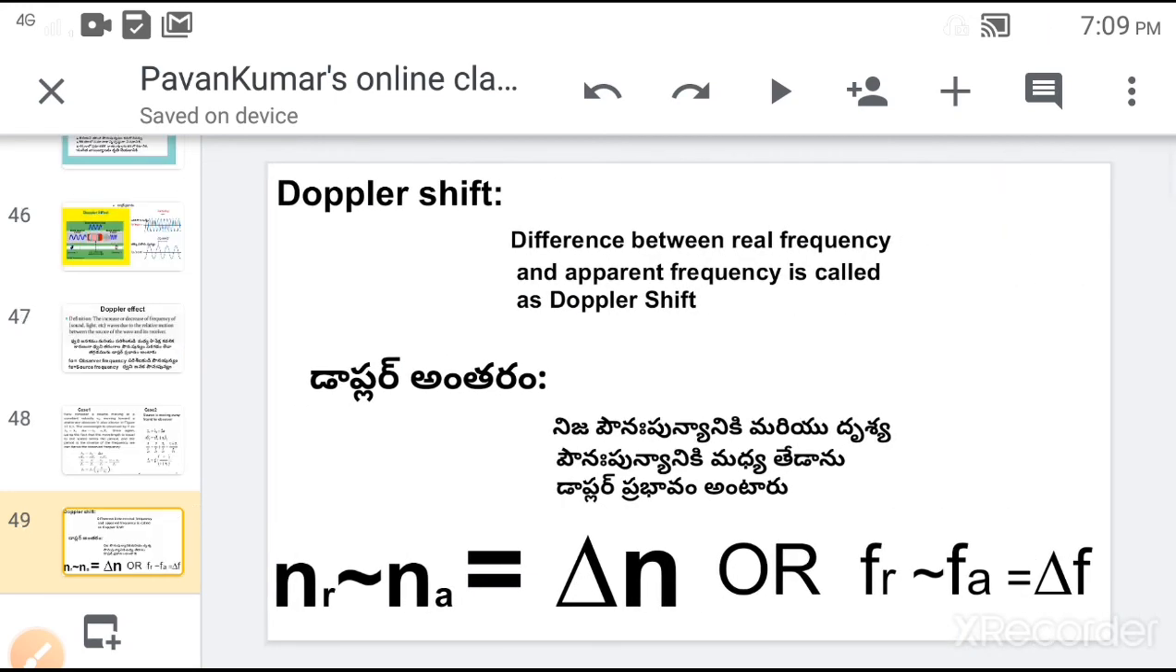Doppler effect. The difference between real frequency and apparent frequency is called the Doppler shift. Real frequency is the original frequency of sound, and apparent frequency is the frequency heard by the observer. So Doppler shift can be expressed as NR minus NA equals delta N, or FR minus FA equals delta F. Here NR is the real frequency and NA is the apparent frequency. FR is the real frequency, FA is the apparent frequency. And delta N is called the Doppler shift. Delta F is also called the Doppler shift.